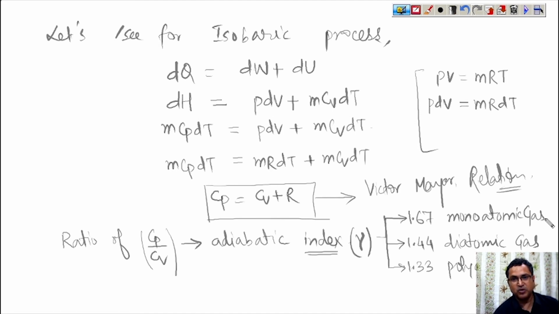What does monoatomic mean? Like helium, argon. Diatomic gas is nitrogen, oxygen, air. Air itself is a diatomic gas because it is constituted of oxygen and nitrogen. Polyatomic gas like ammonia, phosgene and all that, for that its value is 1.33. The ratio of Cp upon Cv is known as the adiabatic index.